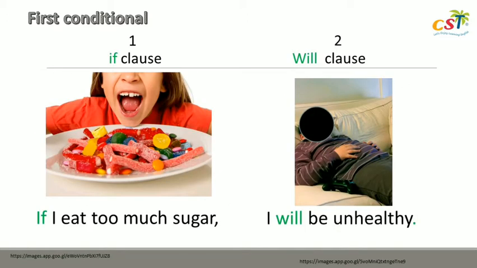In conditional sentences, we have got two clauses atau dua bagian. The first is if clause and the second is will clause. If clause can be the cause or penyebabnya, and will clause is the effect atau akibatnya. For the example, if I eat too much sugar, I will be unhealthy. Karena ada penyebabnya, eat too much sugar, and the effect is you won't be healthy.